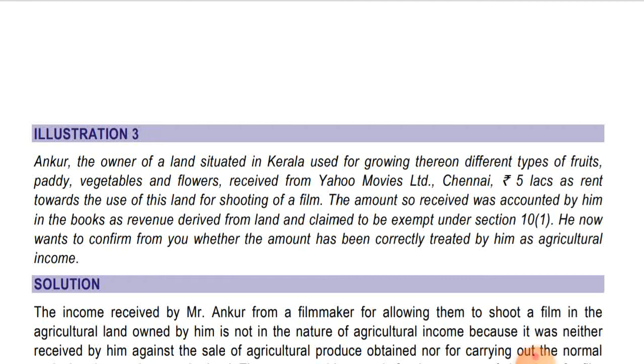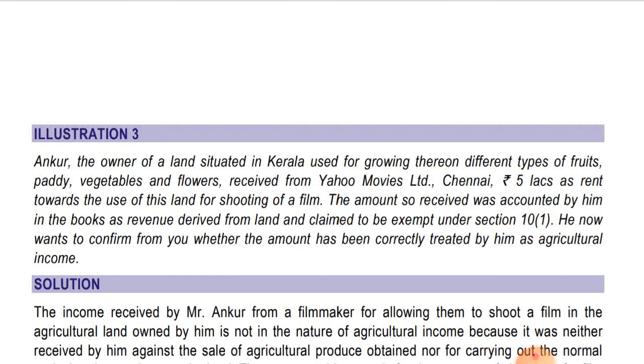Okay, the amount so received was accounted by him in the books as revenue derived from agriculture and claimed to be exempt under section 10(1). He now wants to confirm from you whether the amount has been correctly treated by him as agriculture income.